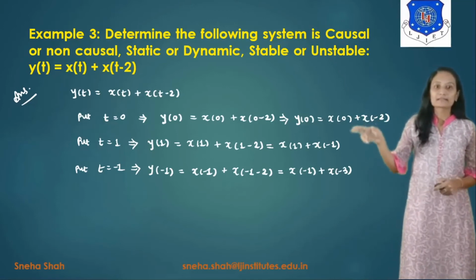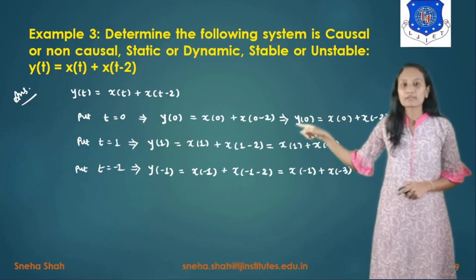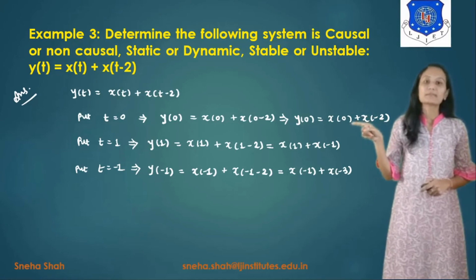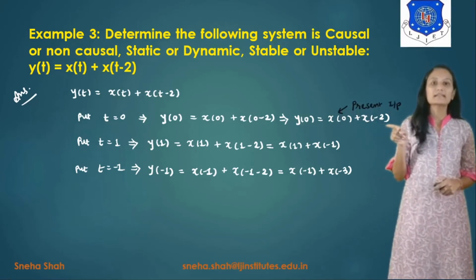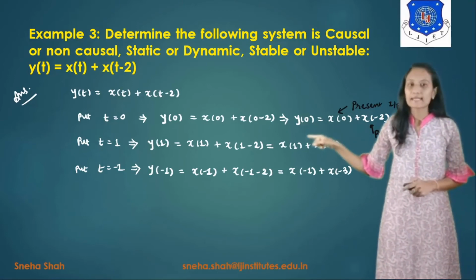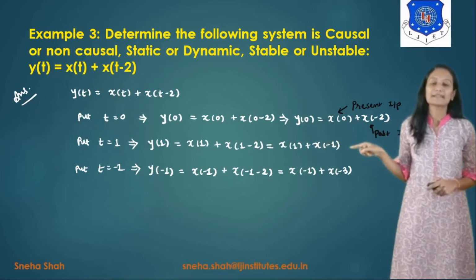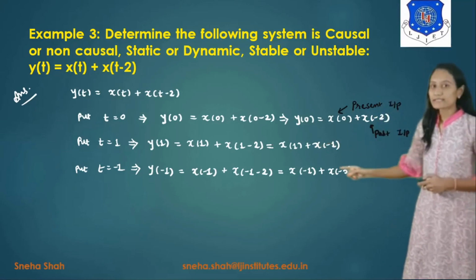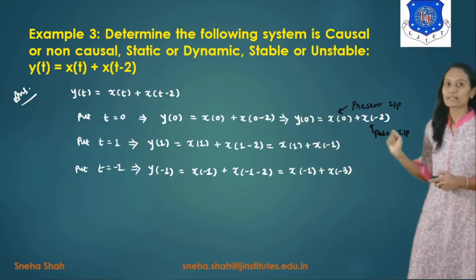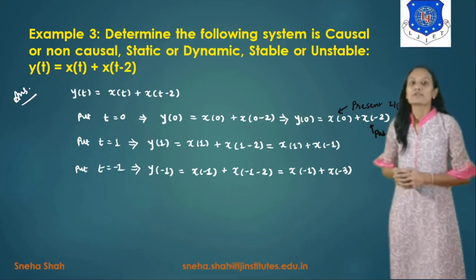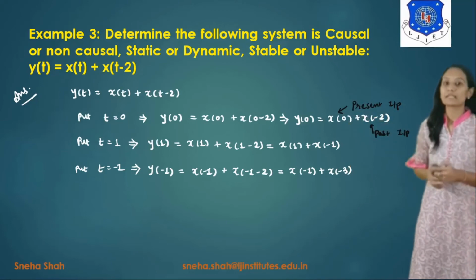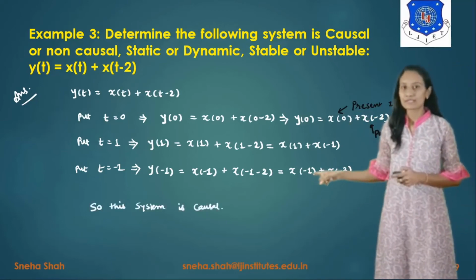Now you can compare these three terms. If we are taking output at 0 seconds, it will give you the input at 0 as well as at minus 2. So 0 means present value and minus 2 will be considered as the past value, right? Now if we are comparing this term for 1 second, 1 will be considered as present value and minus 1 will be considered as the past value. Now if we are considering y of minus 1, x of minus 1 will be considered as the present input and x of minus 3 will be considered as the past input. Right. So as all the terms depend on the present and past value of the input, this system is considered as the causal system.